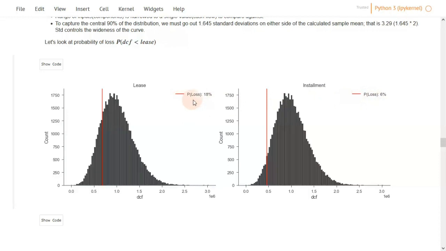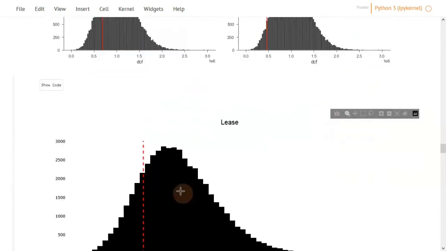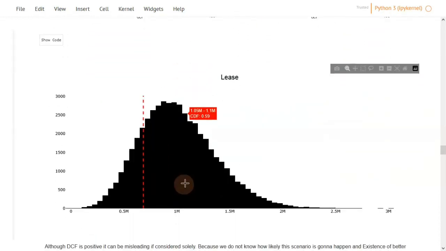By using the cumulative distribution function. We can even make these histograms come to life by using another plotting module, which makes the histogram interactive. You can actually select each bar and get the range of the bar and the associated cumulative distribution. So if we want to summarize this exercise, if we had started this exercise considering only the lease, we would have thought that it is the best alternative to pursue.